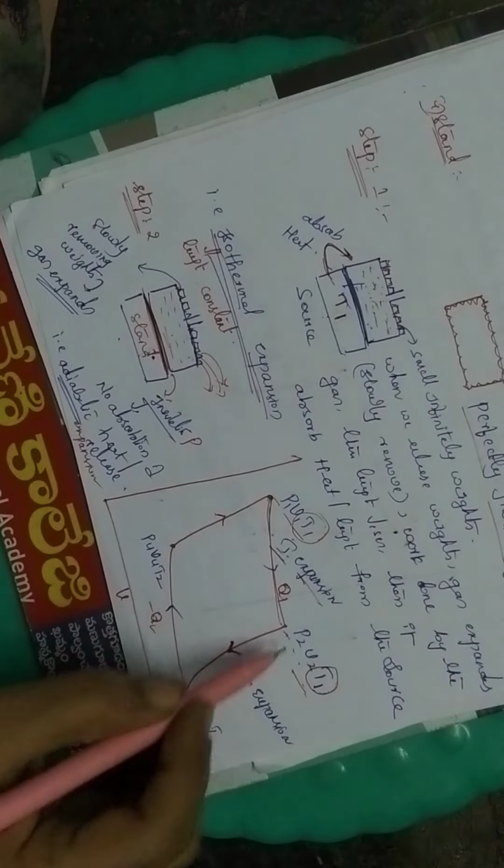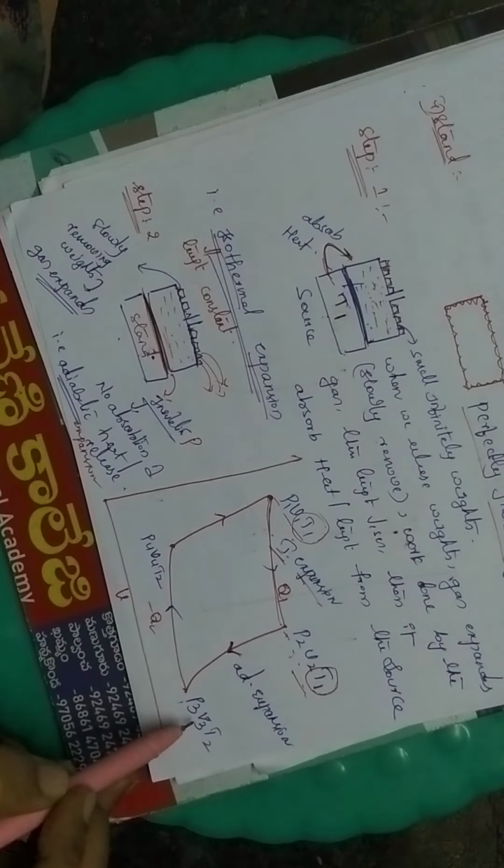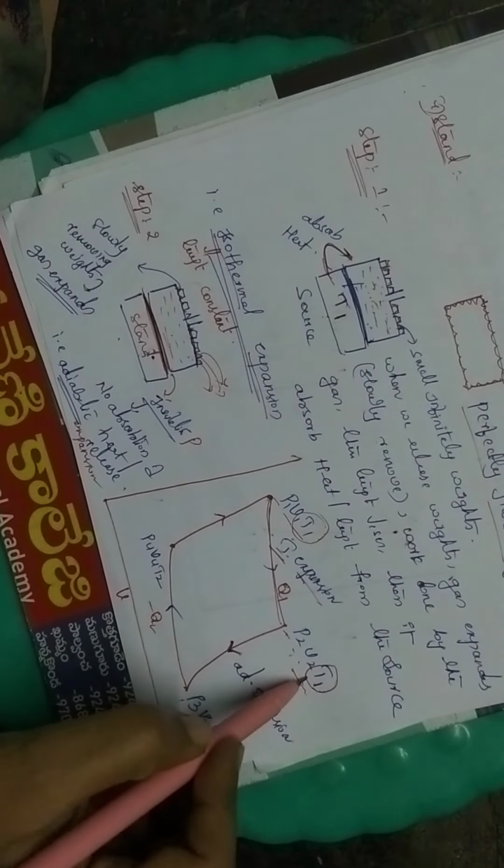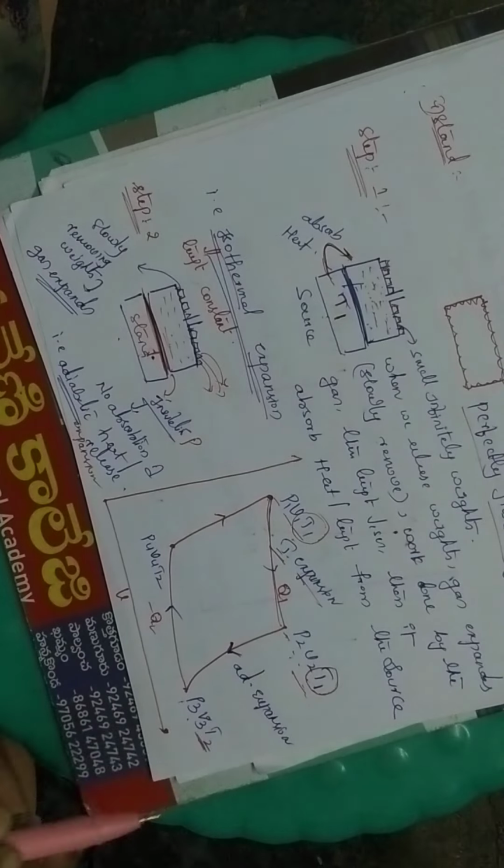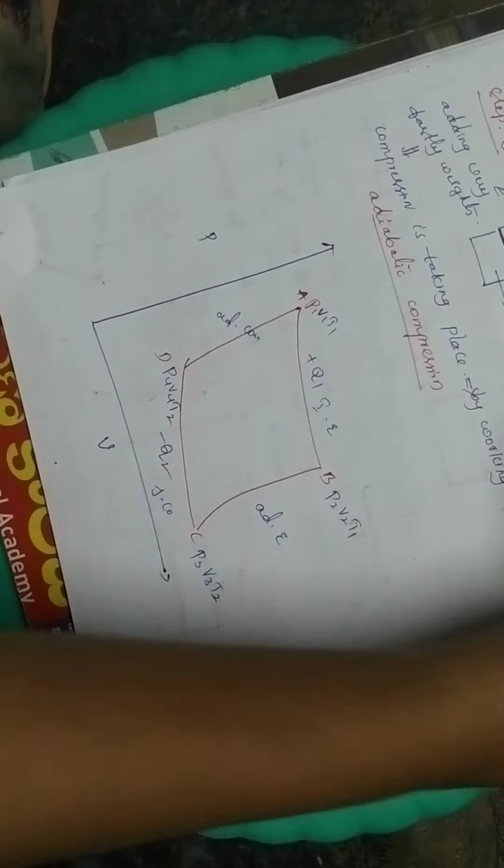So here pressure changes to P3 and volume changes to V3, and temperature also changes, so T1 to T2. So it is also adiabatic expansion. Next, the gas expands till it reaches T2. Until temperature T2 is reached, the gas keeps expanding.